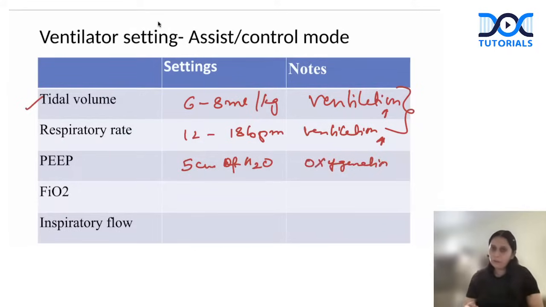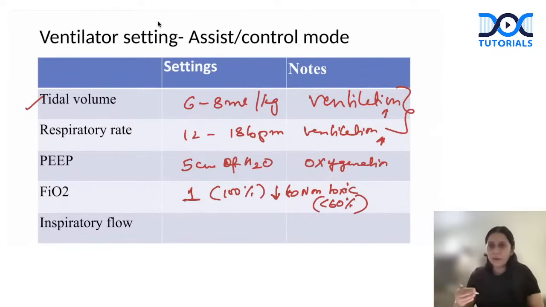And FiO2, whenever we start a patient on a ventilator, we start with 100%, that is FiO2 of 1. But gradually we decrease it to a non-toxic level of FiO2, that is less than 60%. So this is our priority, to decrease the FiO2 if the parameters are within normal. And this also maintains the oxygenation.